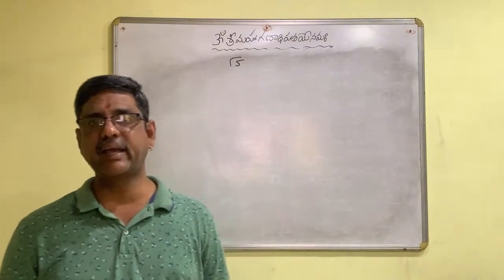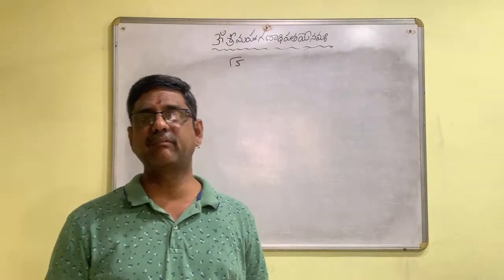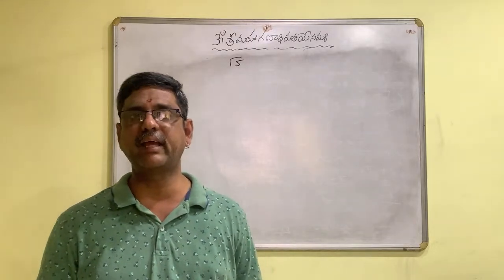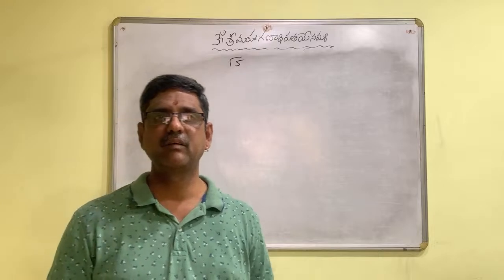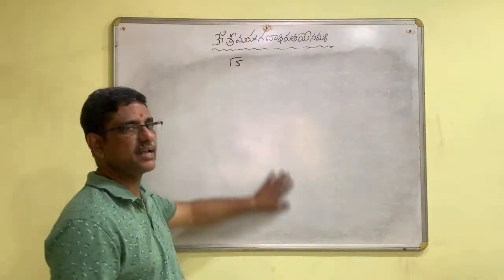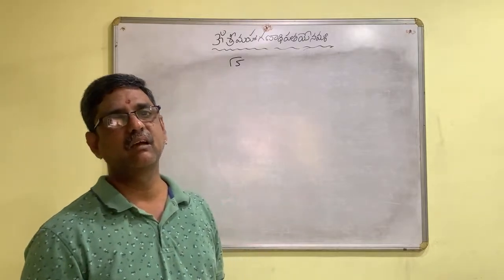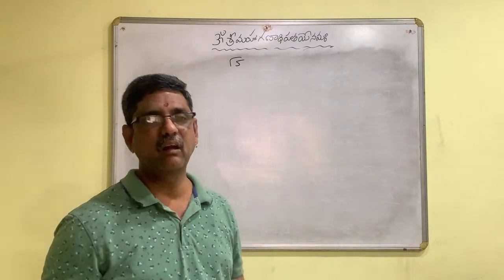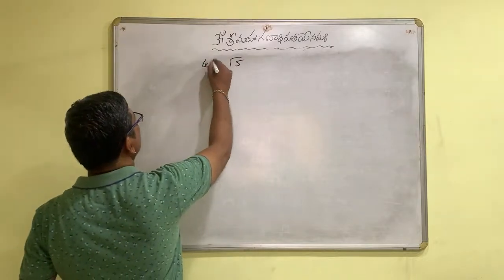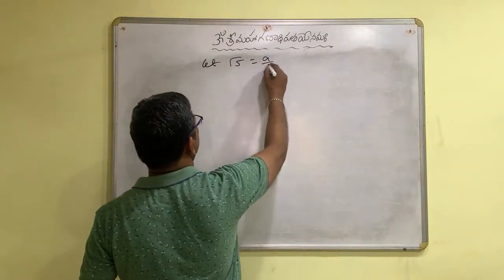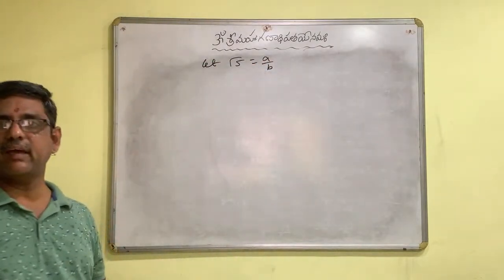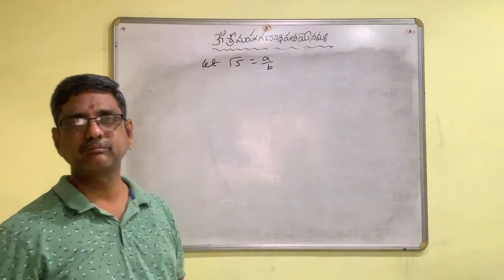In the beginning we take whatever we have to prove, and contrary to that we take another. Suppose we need to prove root 5 is irrational. Contrary to that, let us assume root 5 is a rational number.